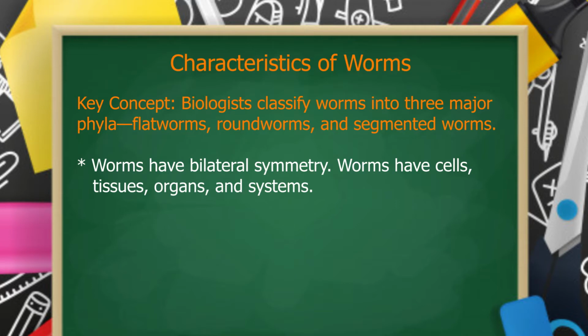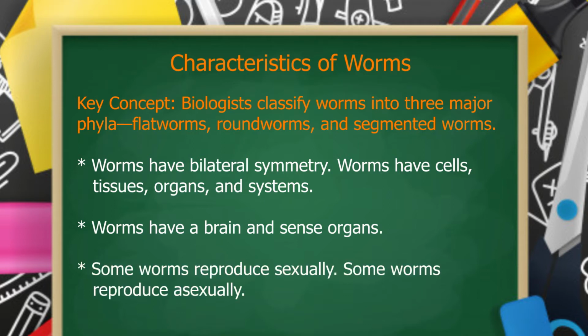Worms have bilateral symmetry. Worms have cells, tissues, organs, and systems. Worms have a brain and sense organs.